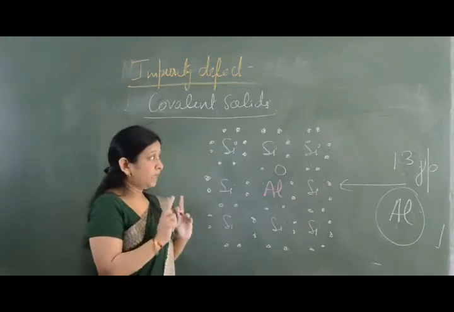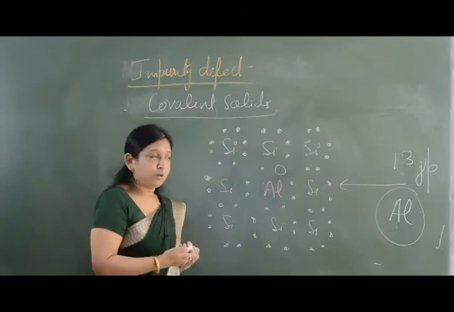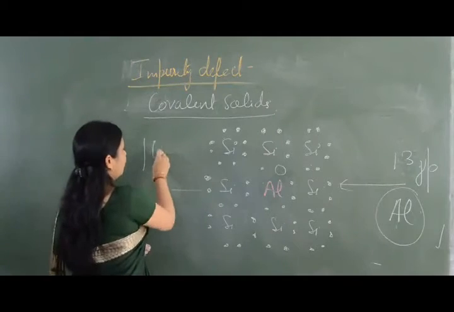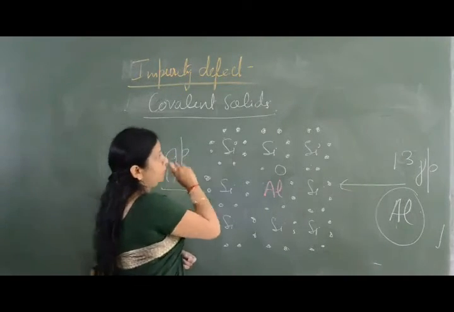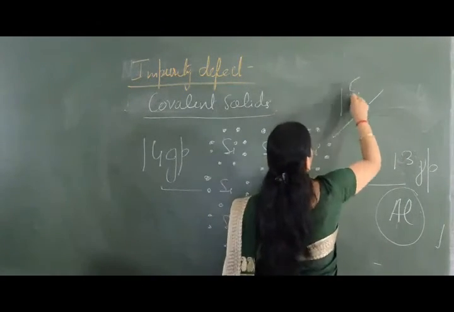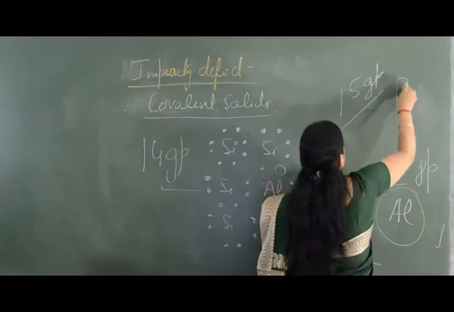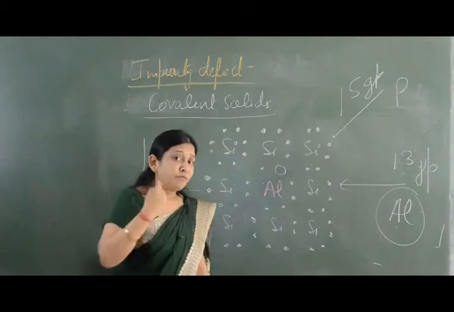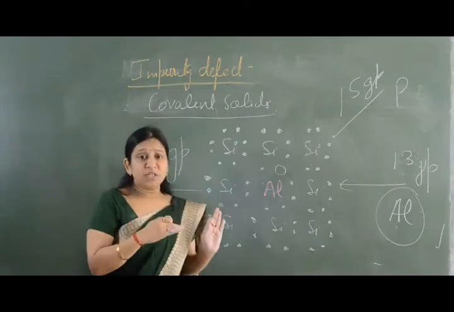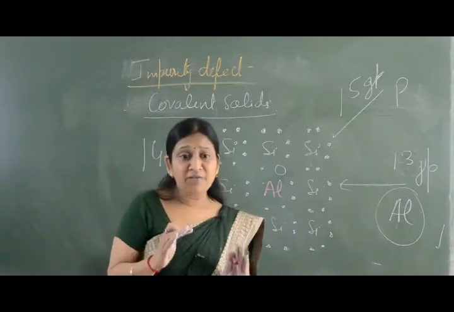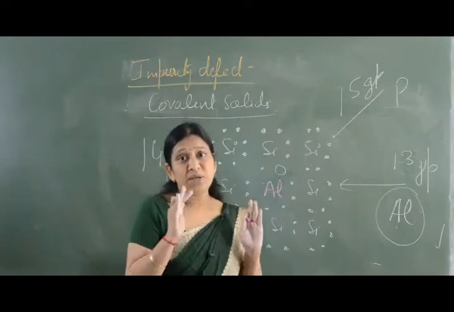So if I am adding an impurity of 15th group, this is the crystal of 14th group. If I am adding an impurity of 15th group, that is phosphorus, then after the addition of impurity, this crystal will start behaving as n-type semiconductor.